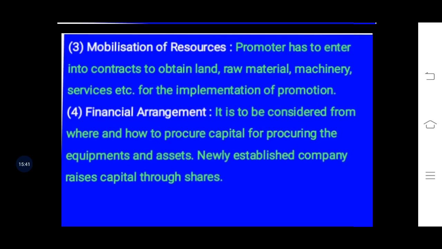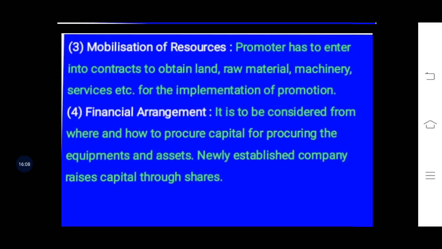But if the company gets COI and it can commence the business now, so after getting the certificate, the company will have to renew the contracts made by the promoter. Otherwise, those contracts which are made by the promoter for the company will be considered as void.